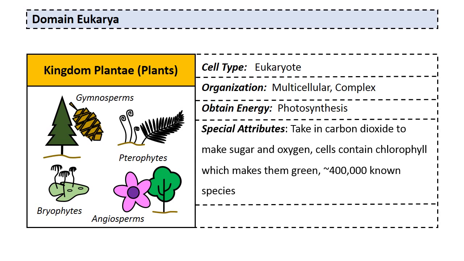All right, some special attributes of the plants is that they take in carbon dioxide and they make sugar and oxygen, which is great because we eat sugar and we breathe oxygen. So plants are extremely important to us. Their cells contain chlorophyll, which is what gives them their green coloration. And at the moment, there's about 400,000 known species of plants, and we always discover new ones. Some examples of plants, like big groups, would be things like trees, mosses, ferns, and flowers.